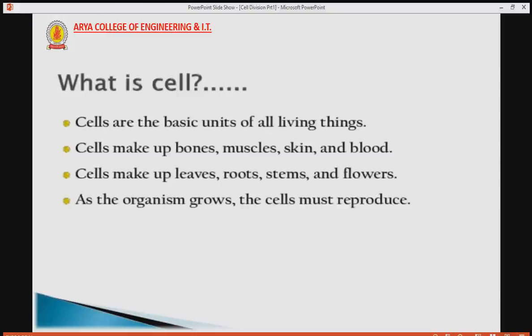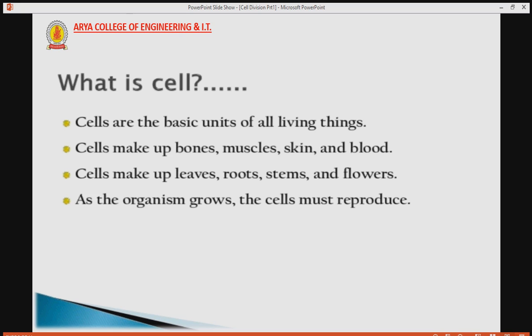So the question arises, what is cell? Cell is the functional unit of life. It is the basic unit of all living things. It is the structural and the functional unit, means it performs all the functions and helps in the formation of all the structures. Like cells make up bones, muscles, skin and blood. Cells make up leaves, roots, stems and flowers in the plant.